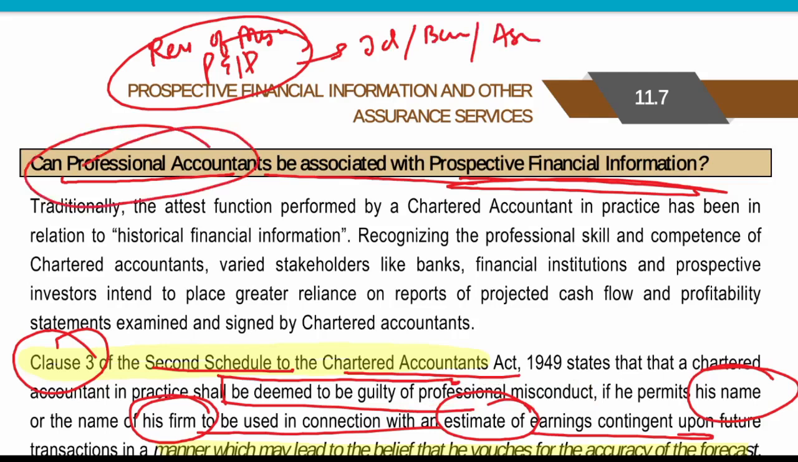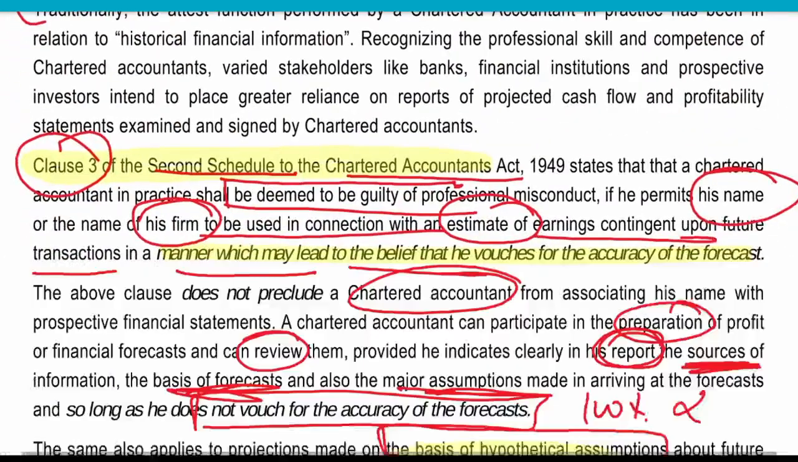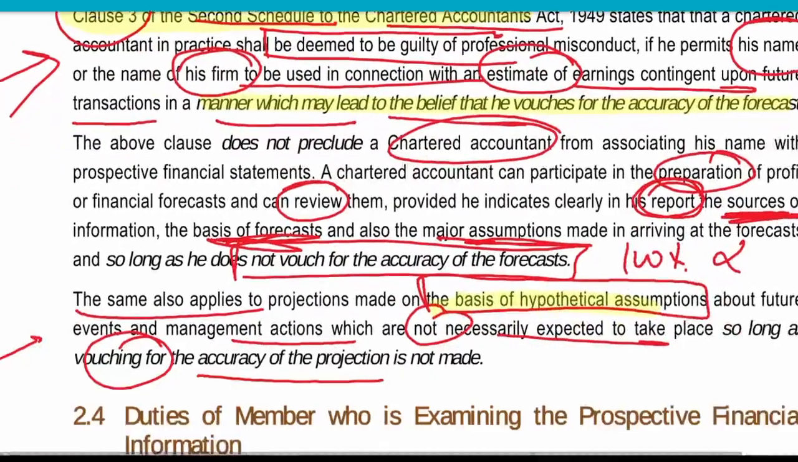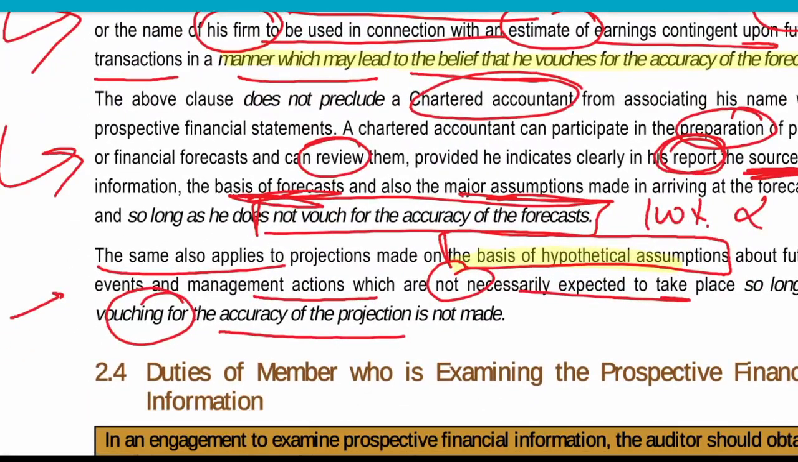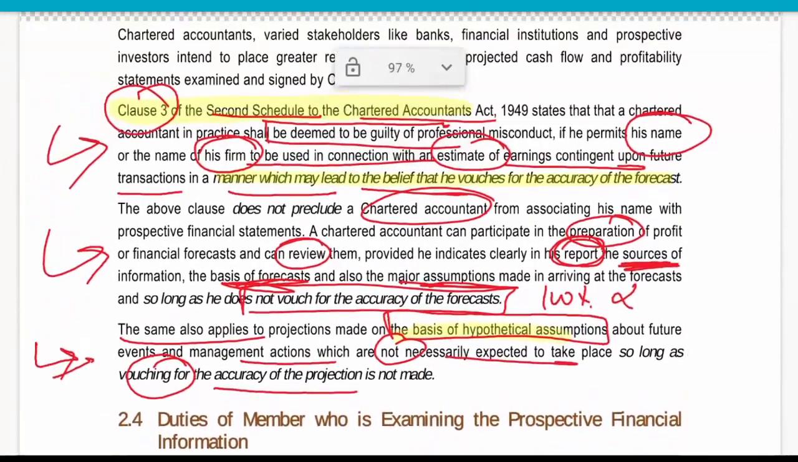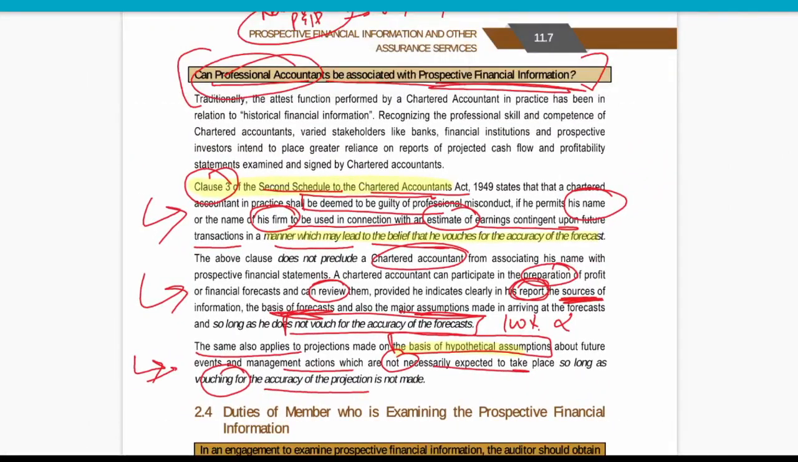Can a professional accountant be associated with financial information? This can come in both your professional ethics question and in this particular SAE as well. So you have to mention that it is restricted in clause 3, but we can do the review, we can do the preparation, we can do the reporting as long as we are not vouching for the accuracy. Even with hypothetical assumptions, we can do that as long as we are not vouching for the accuracy of the projection that is being given. Are the two questions clear? This is an important question, I would say. It might come. Okay, clear to all?